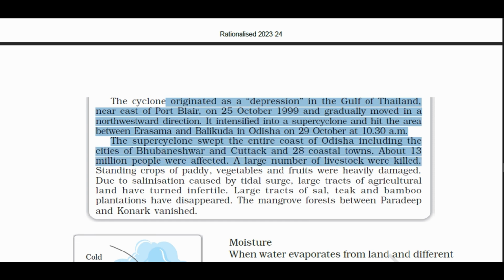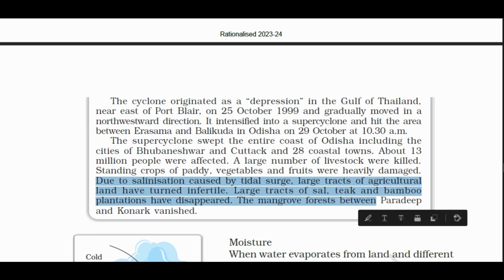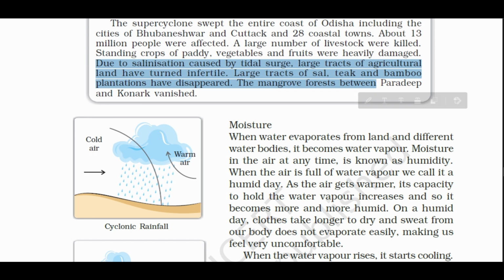A large number of livestock were killed. Standing crops of paddy, vegetables, and fruits were heavily damaged. Due to salination caused by tidal surge, large tracts of agricultural land have turned infertile. Large tracts of sal, teak, and bamboo plantations have disappeared. The mangrove forests between Paradip and Konark vanished.